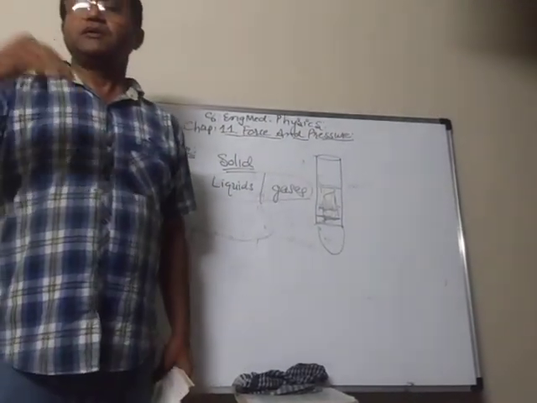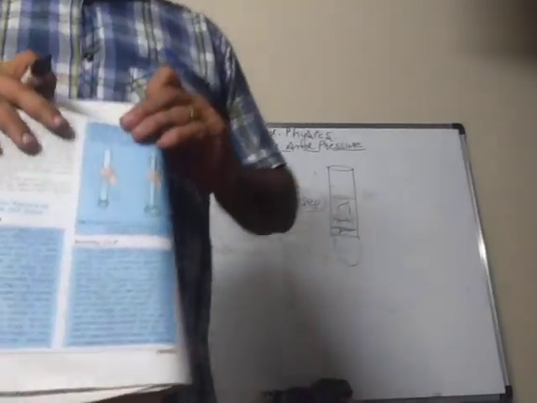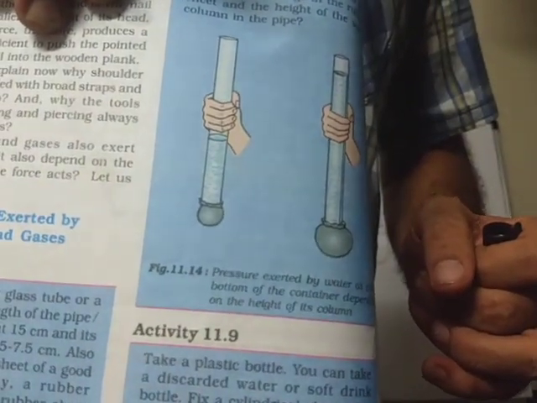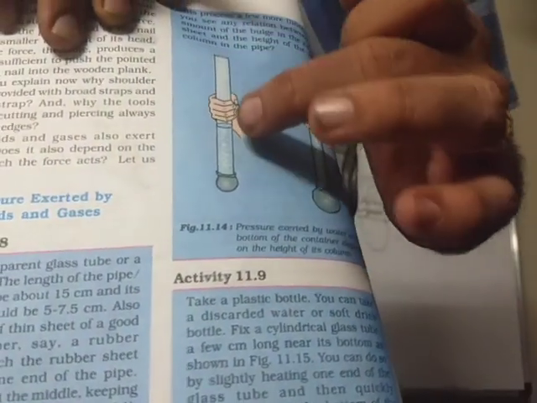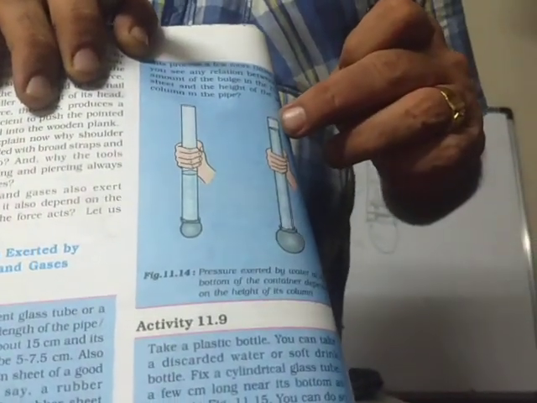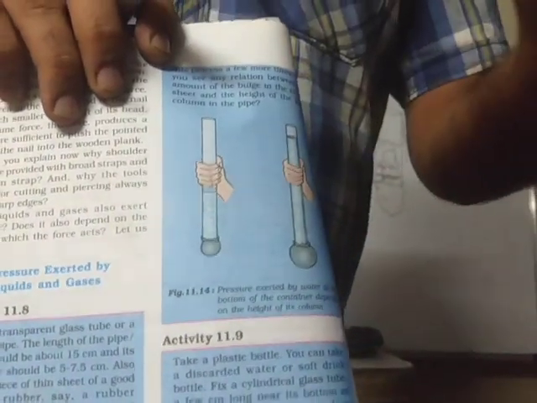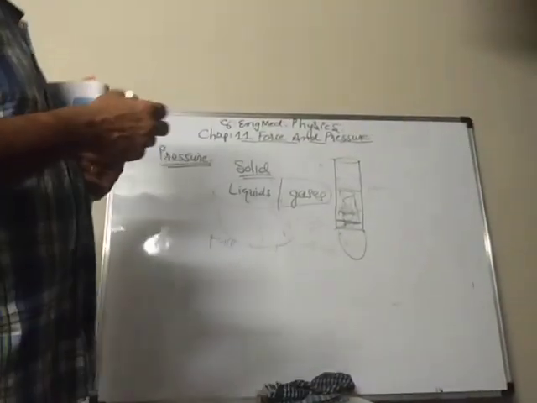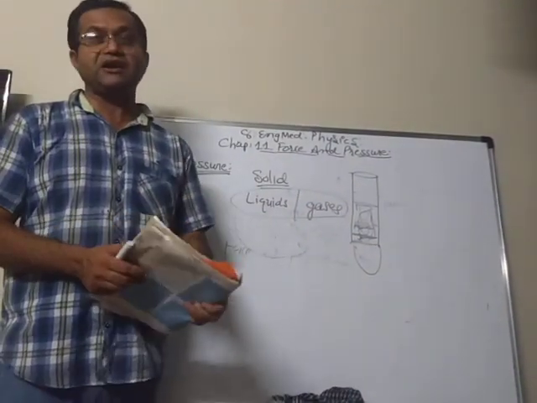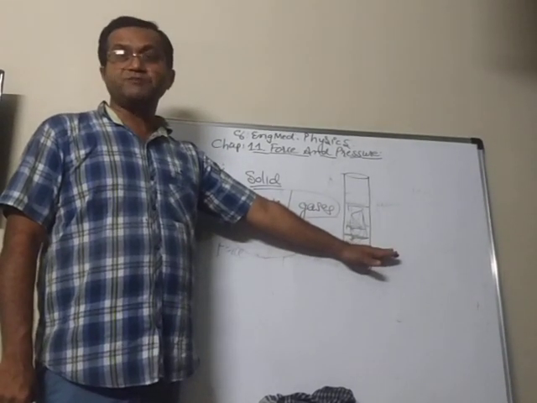As you pour more and more water, you can see the difference in the two pictures. Here there is little water, so only a small bulge. But when the water is full up to the top, the balloon bulges more. Why? Because liquids also exert pressure. If liquids did not exert pressure, it would not matter how much water we put in, it would not bulge.